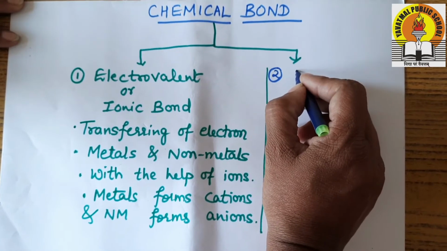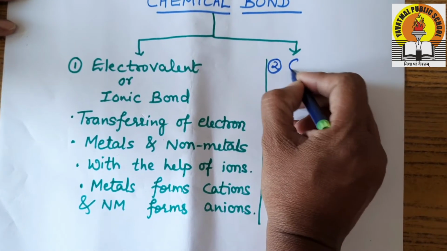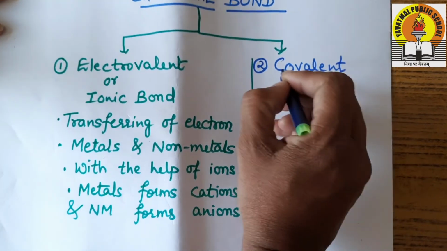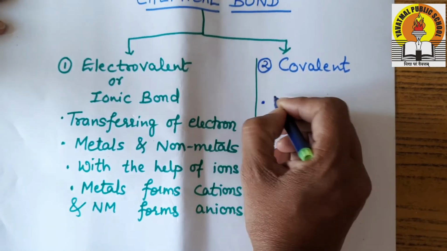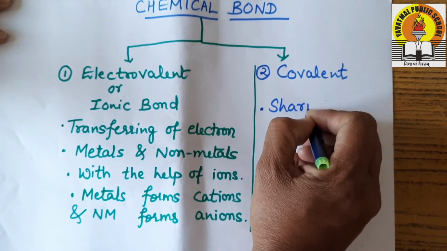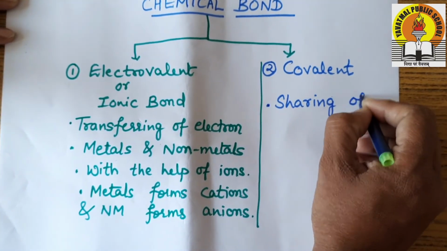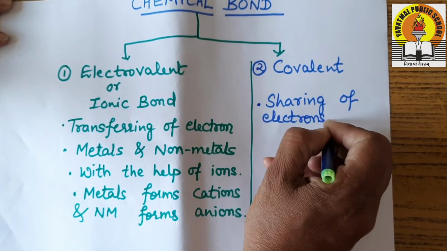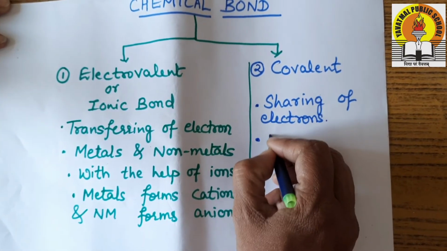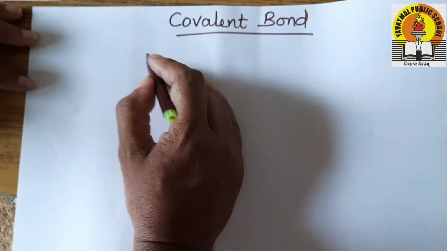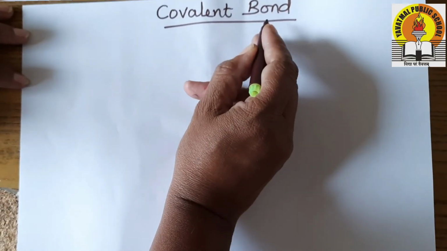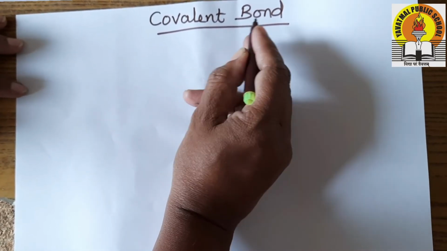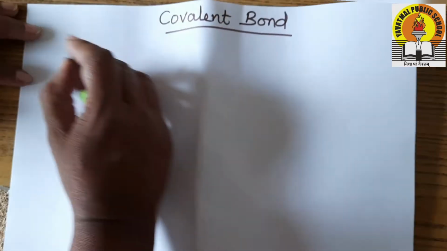Now let's see about the second type of chemical bond, that is covalent bond. It is formed by sharing of electrons between atoms, and the second main point, it is between two non-metals. Now let's understand how the covalent bond is formed. As I said, covalent bond is formed by sharing of electrons between two atoms. Let's take an example.